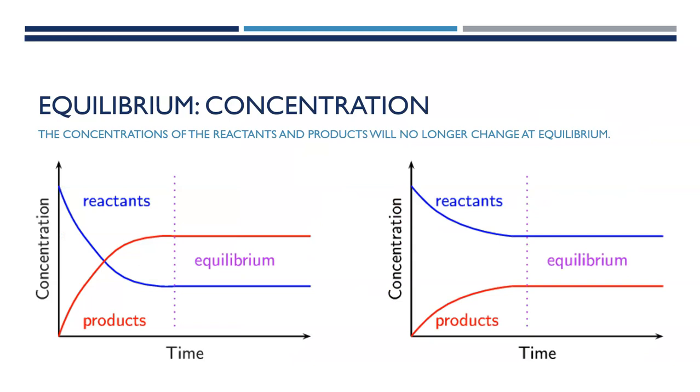Concentration, however, can look a little bit different. The concentrations of the reactants and products will no longer change at equilibrium, but they do not need to be equal. What we will see is as the reaction progresses, the concentration of reactants will decrease steadily until it reaches equilibrium, and the concentration of products will increase steadily until it reaches equilibrium. These could be the same concentration. The product concentration could be higher than the reactant concentration, or the other way around. Of course, for industry, we want to end up where the product concentration is higher than the reactant concentration.